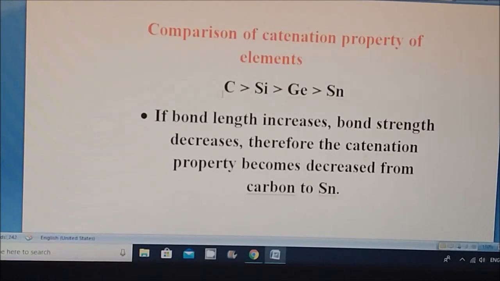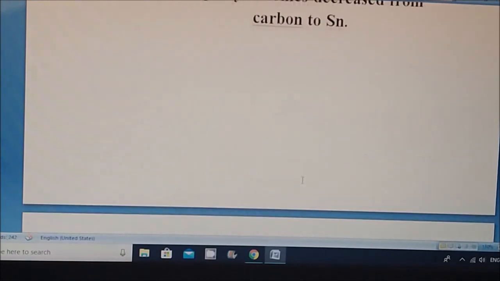Among all these four elements, why is carbon more dominating? I have told the answer already, but let me repeat. The bond length increases: the carbon bond length, silicon bond length, germanium bond length, tin bond length. If the bond length increases between the atoms of the same element, the bond strength decreases. Therefore the catenation property decreases from carbon to tin.